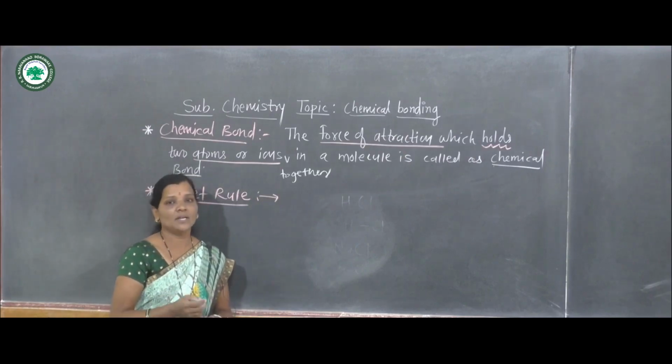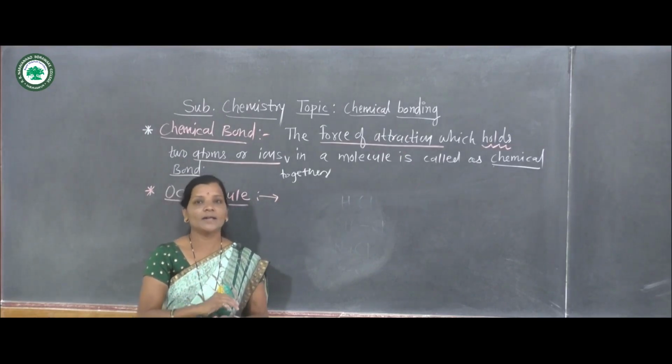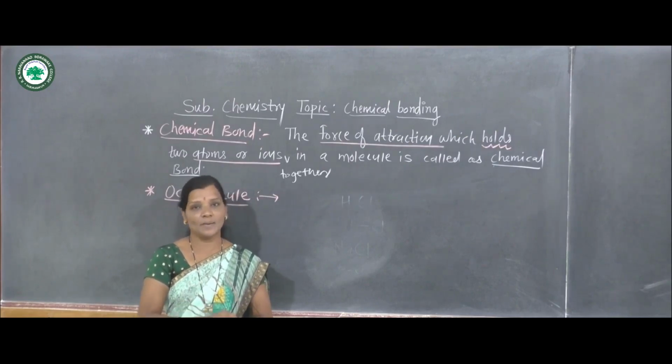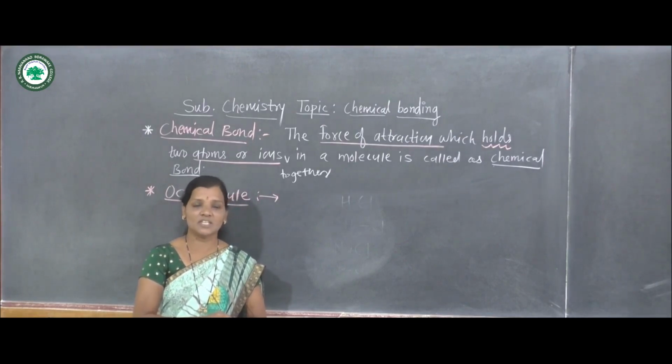Octet rule means that during the formation of a molecule, any atom of a particular element gains, loses or shares electrons with another atom so as to achieve the nearest noble gas configuration, that is 8 electrons in its valence shell.